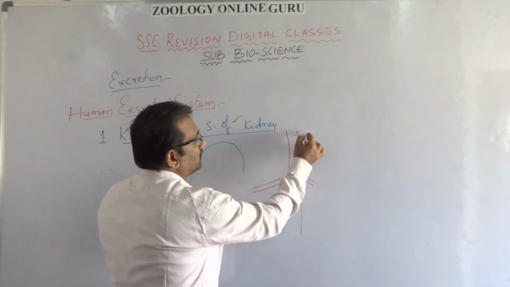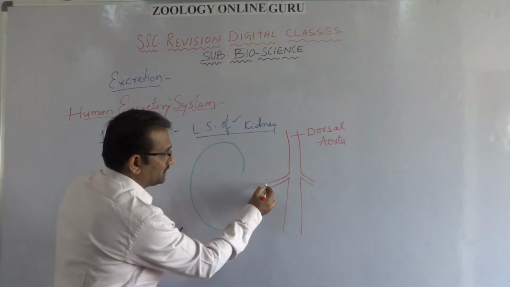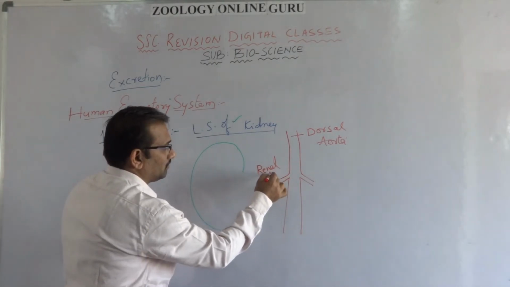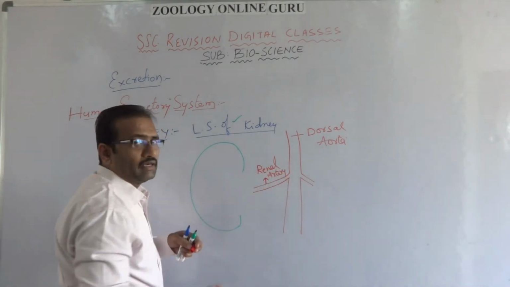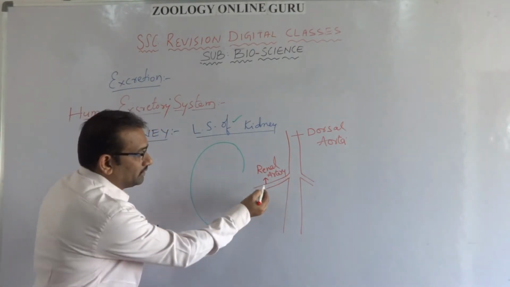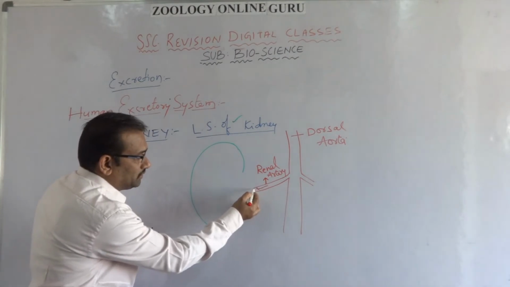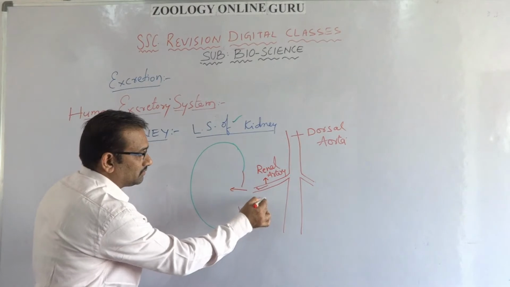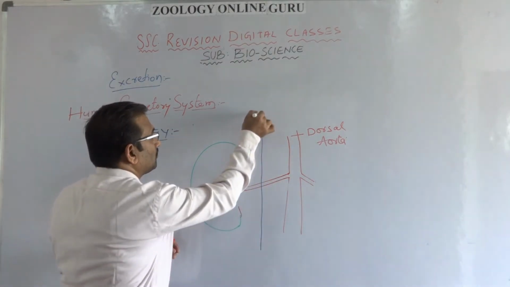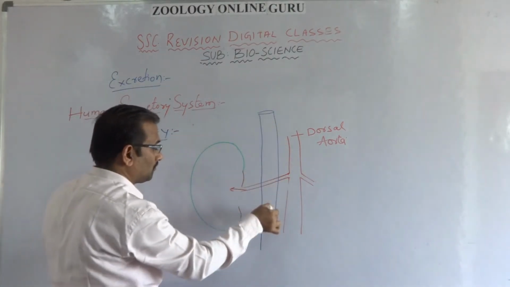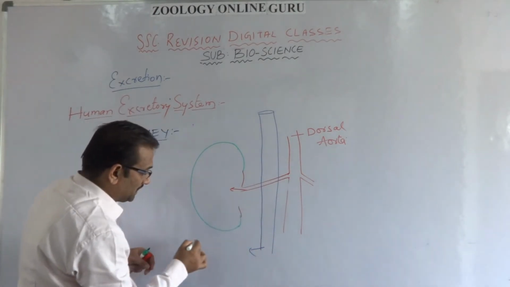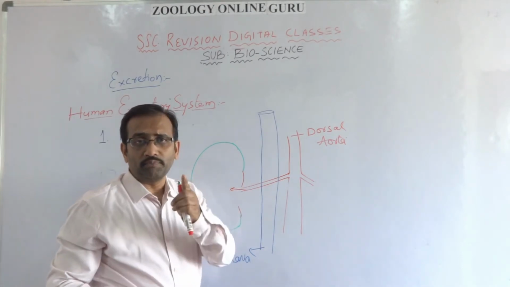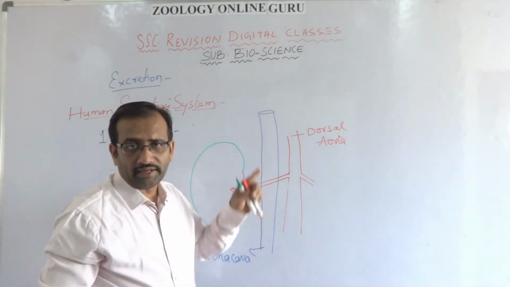This is the dorsal aorta. This is the renal artery. The renal artery enters into the kidney through this hilus. This is the posterior vena cava, which brings the impure blood to the right atrium.